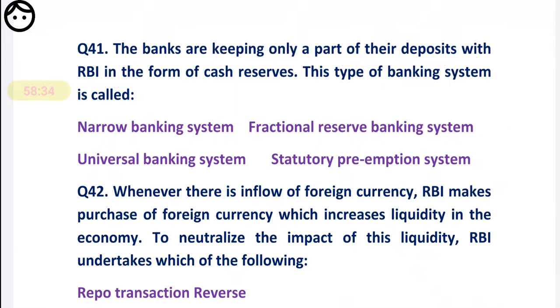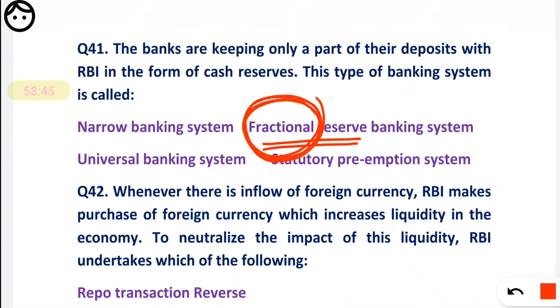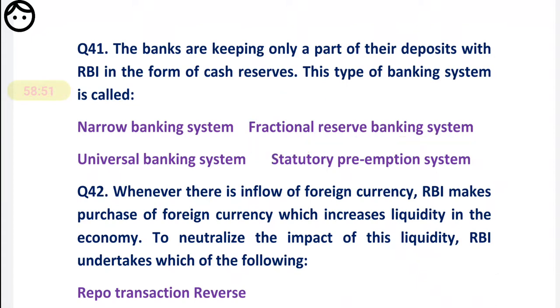See, the name itself is self-explanatory. How? See, fractional reserve, out of your deposit, the fraction of your deposit you are keeping as a reserve with the Reserve Bank. That's why it is called fractional reserve banking.